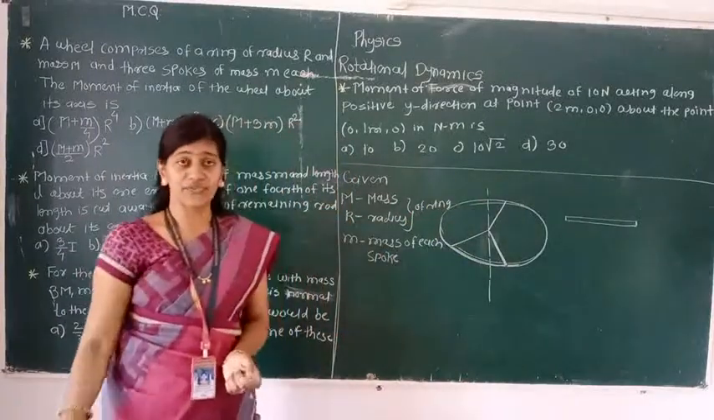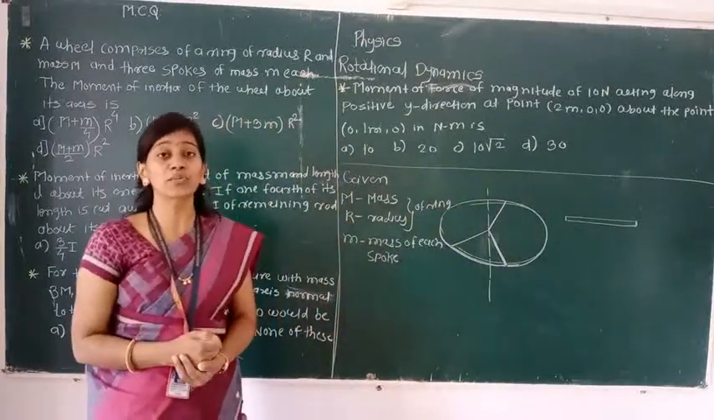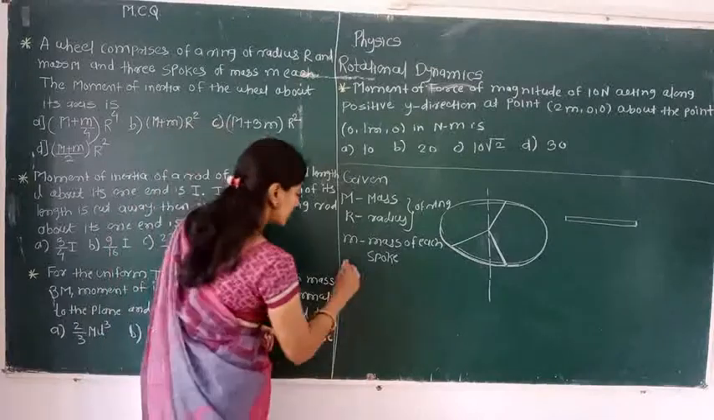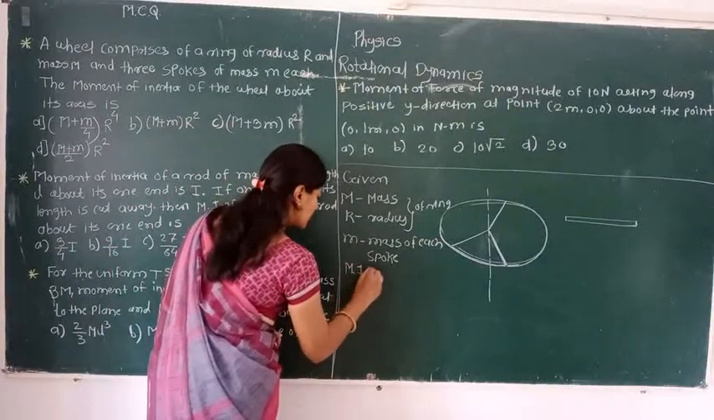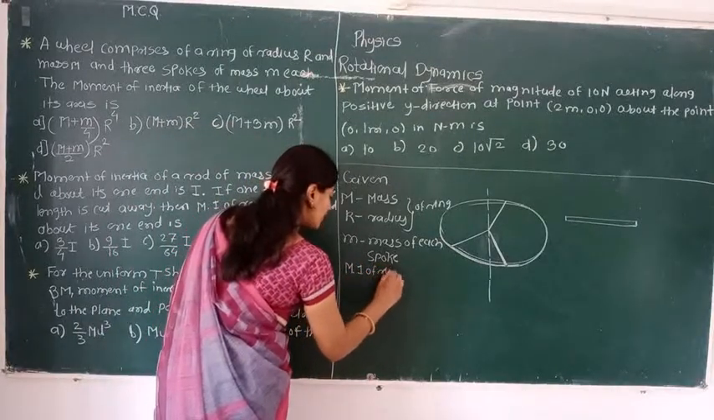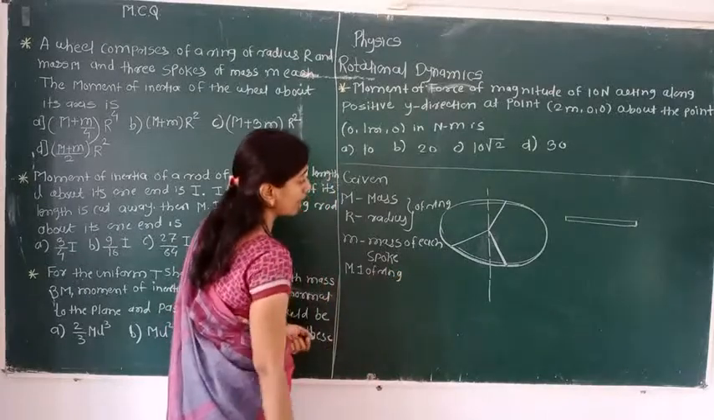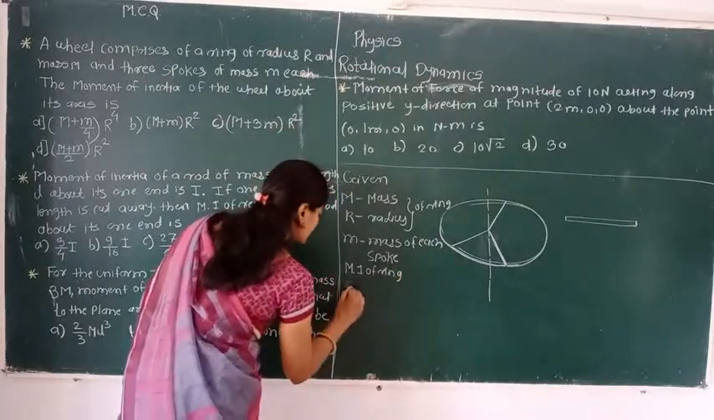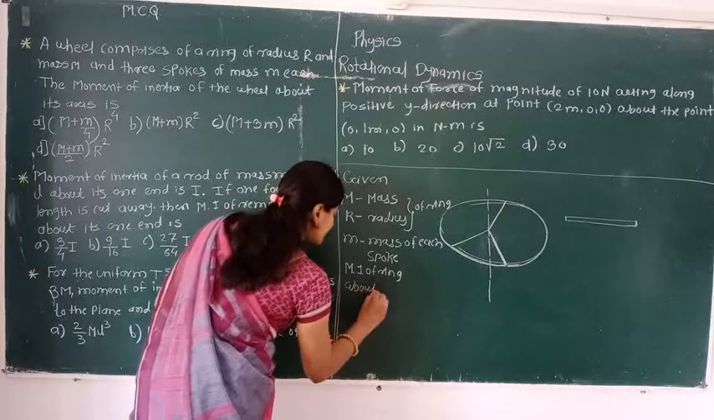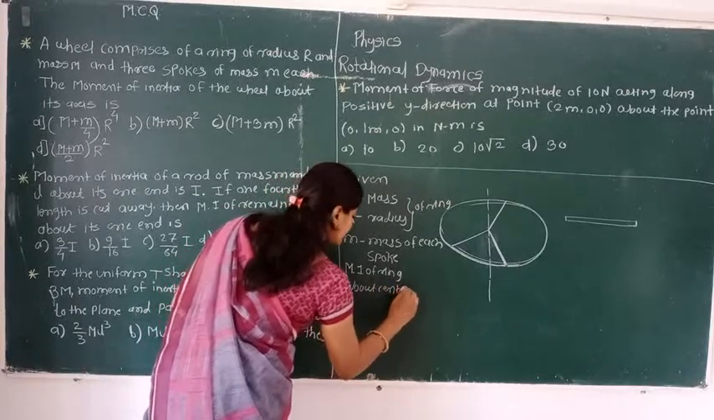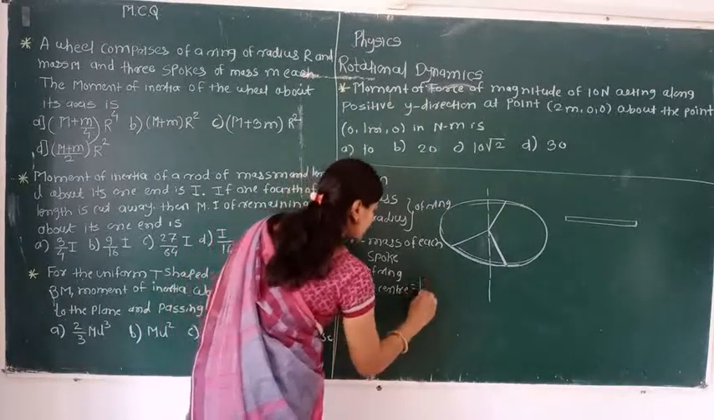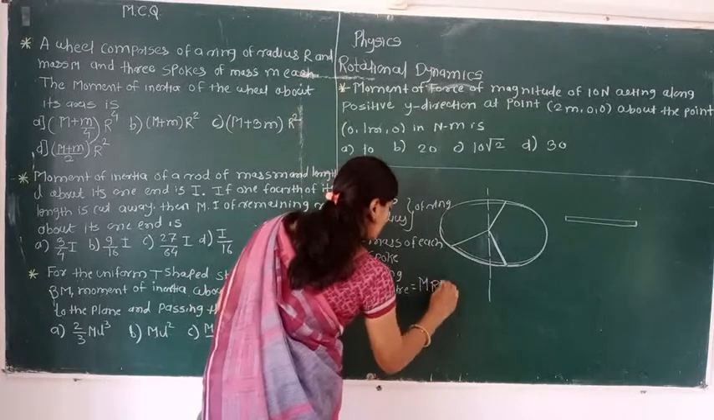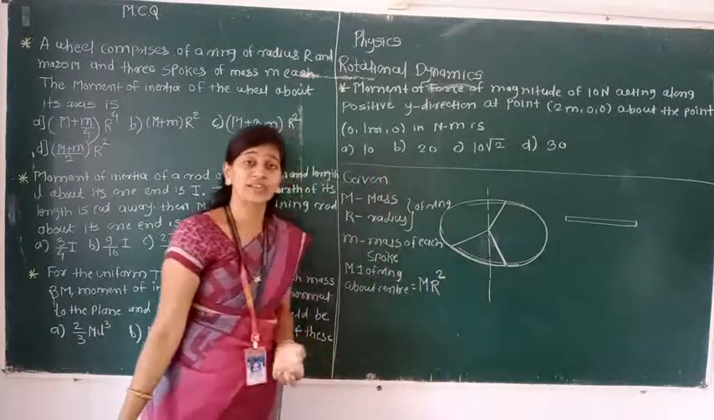First of all, we have to find the moment of inertia of a ring. The moment of inertia of a ring about an axis passing through the center, about the center we can write here. What is the formula for that? Capital M into r square. This is the moment of inertia of a ring.